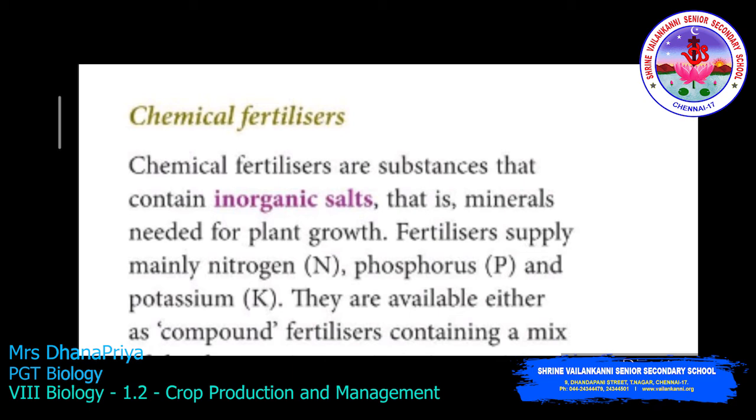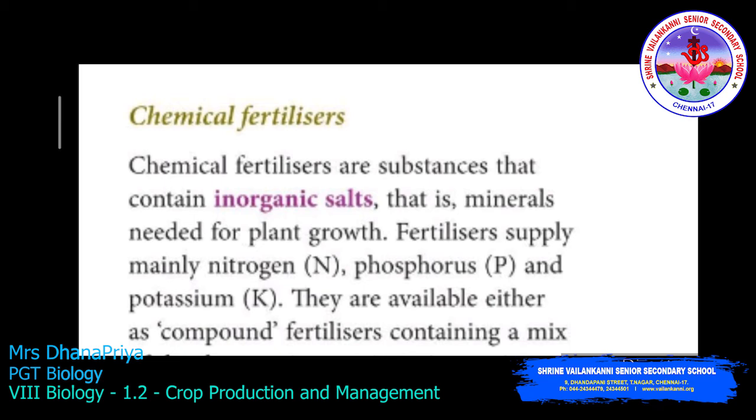Chemical fertilizers are substances that contain inorganic salts, that is, minerals needed for plant growth. In this method, we depend directly on chemicals. The fertilizers supply mainly nitrogen, phosphorus and potassium. These are the essential compounds the plant needs to develop and grow.